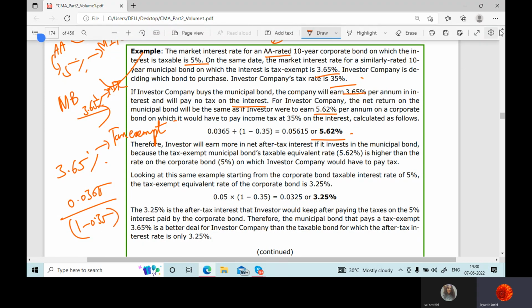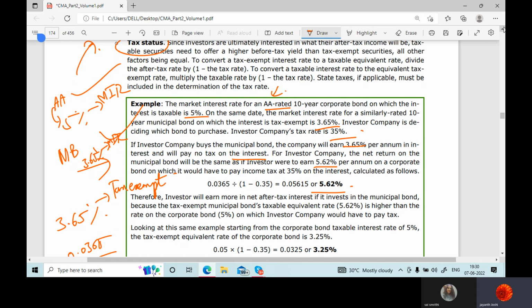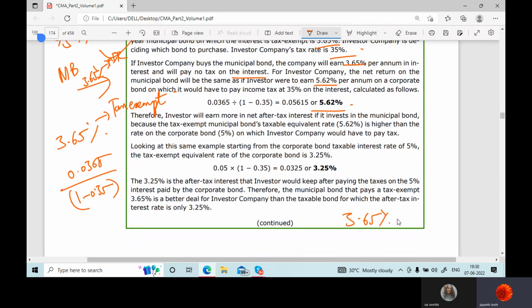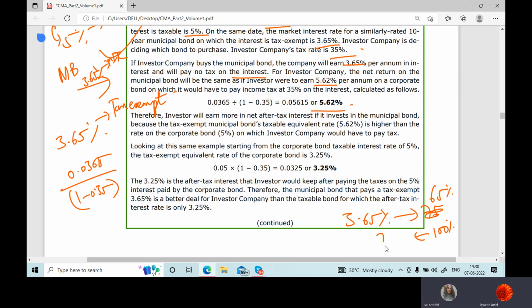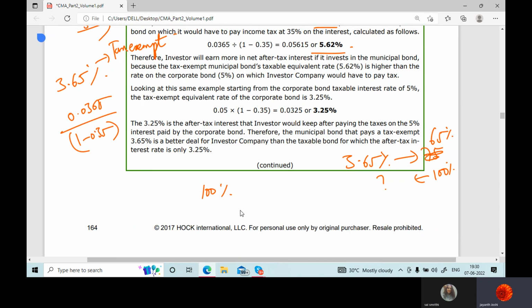Or I can say it in this way also. 3.65 is for, let's say, 65%. For 100%, how much would it have been? Can you calculate and tell me? So what is happening here? Let's take it is exempted from tax, so there's no tax on it. So 3.65.